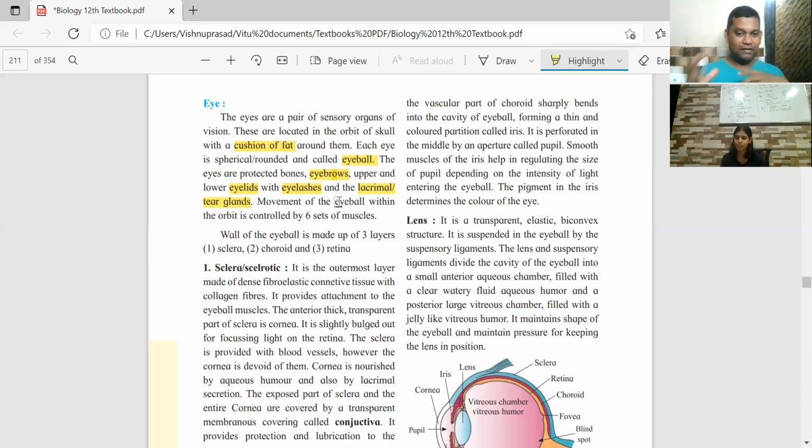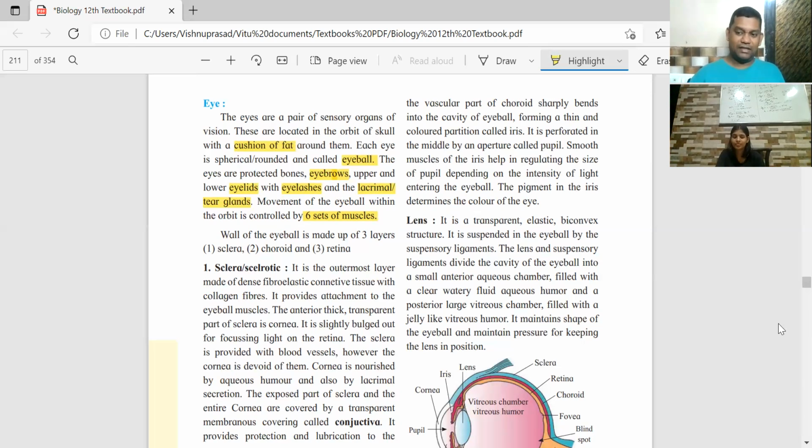We can move our eyeball whenever and in whichever direction we want. That is because of certain muscles. What muscles? 6 sets of muscles which control the movement of the eyeball. Okay. Introduction of the outer part of the eye is clear.